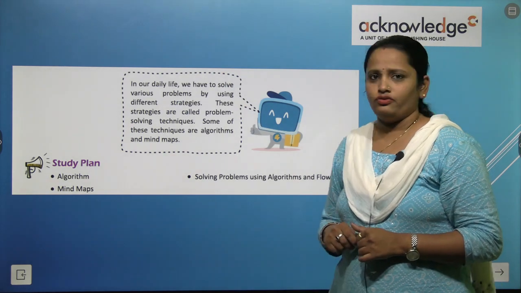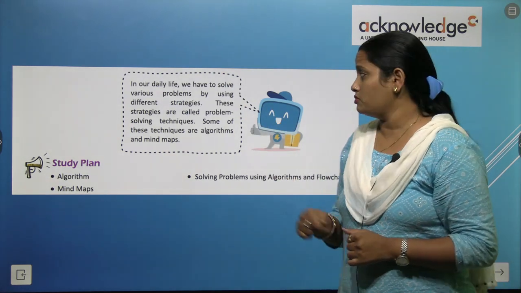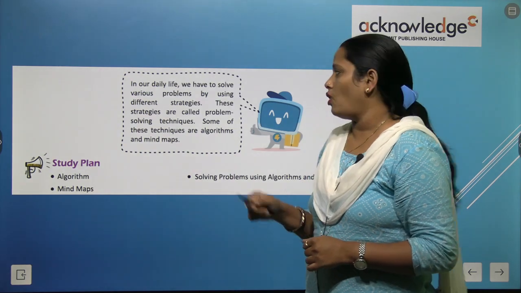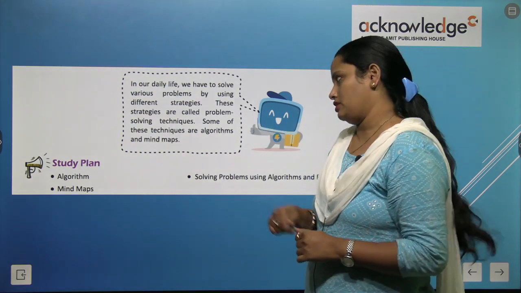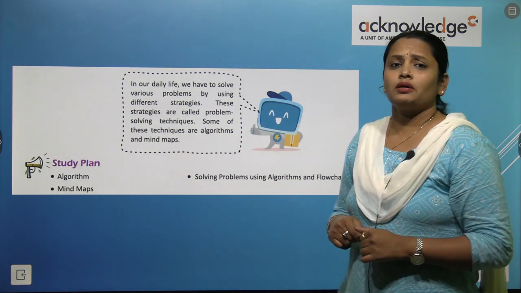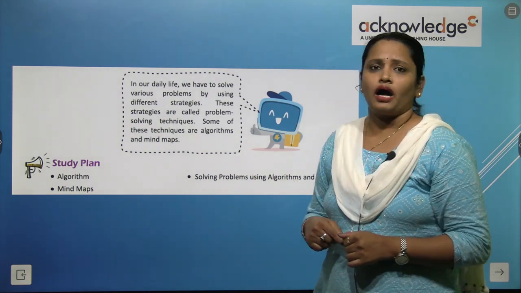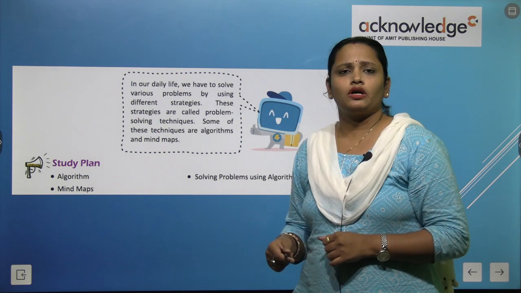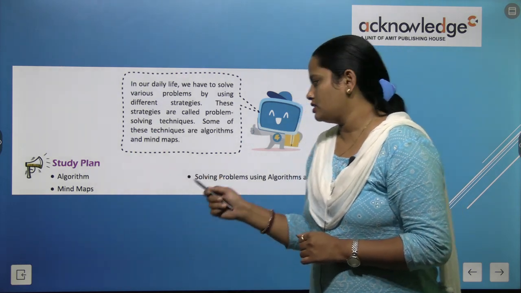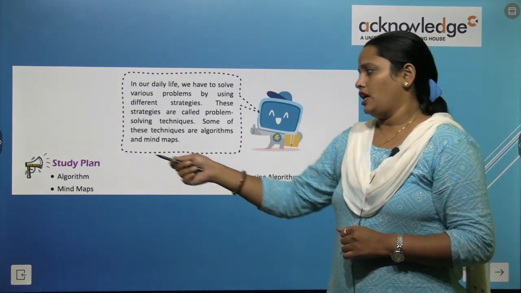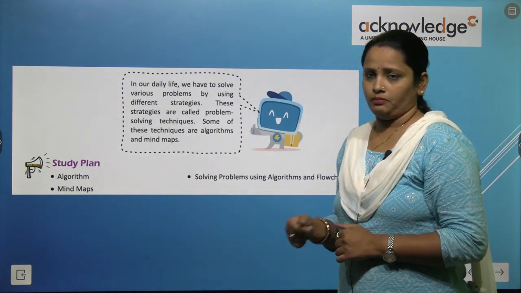In our daily life, we have to solve various problems by using different strategies. These strategies are called problem solving techniques. Some of these techniques are algorithms and mind maps. In this chapter, we are going to learn about algorithms, solving problems using algorithms and flowcharts, and also mind maps.